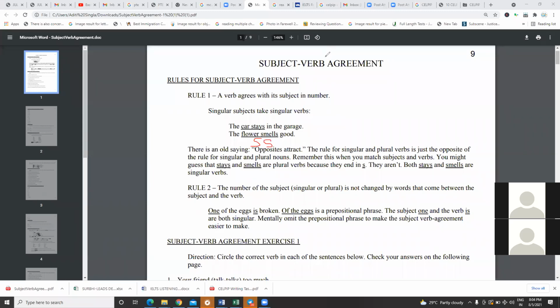Whenever we get some blanks in the reading, here there's a blank, we get to know the subject is singular, so the verb is going to be singular. And when we write something, this is something we should consider, because among the top 10 grammatical mistakes I've seen while checking writings, many people are not clear with subject and verb. We are using the wrong verb.